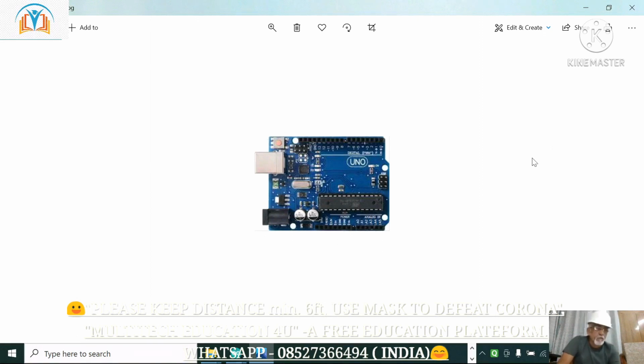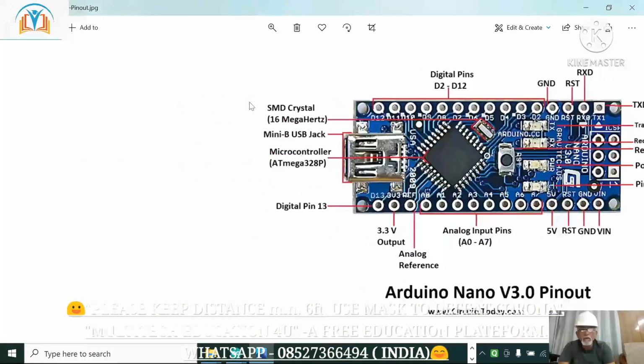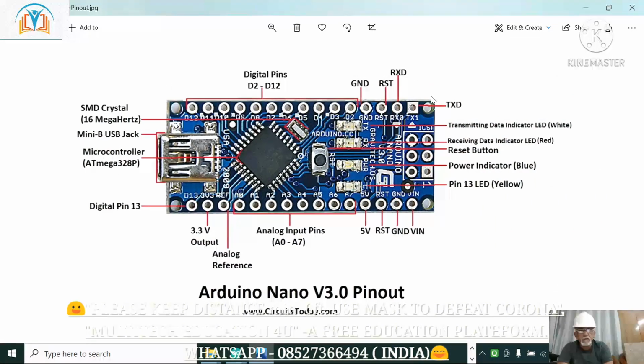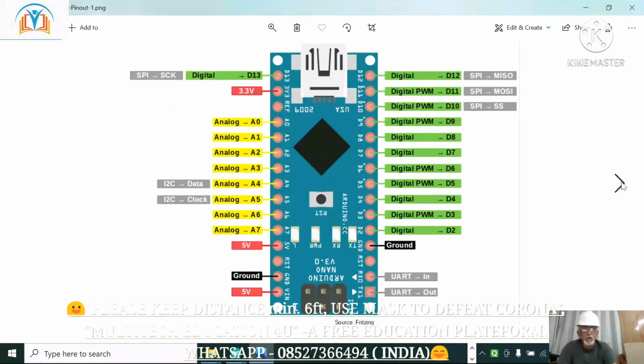There is another form of board, Arduino Nano. This is Arduino Nano. This is just like your finger, the length from here to here. Here, this is SMD, the same IC, but the shape is different. You cannot remove it. You have to put this Nano in your project. So we will start with the Arduino Uno first.